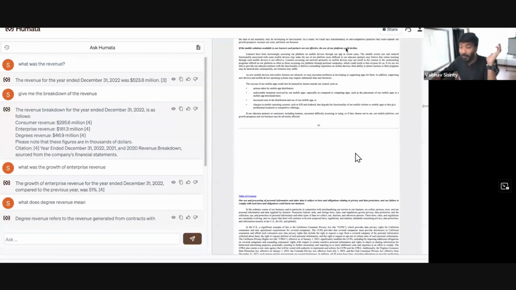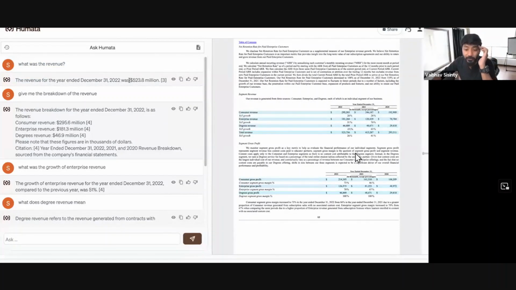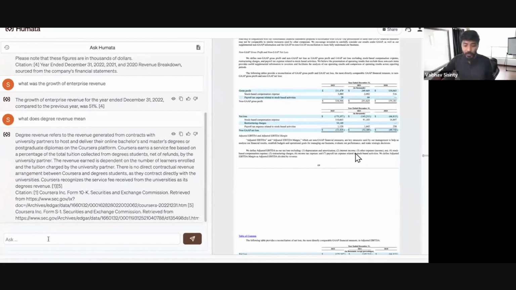And by going through this document, it was able to give me that the revenue at the end of December 31, 2022 was $538.2 million. And not just that, it gives me a reference. If I click on this, it will take me to the point which is referred. So let me just ask questions. Let's say, how is the growth?